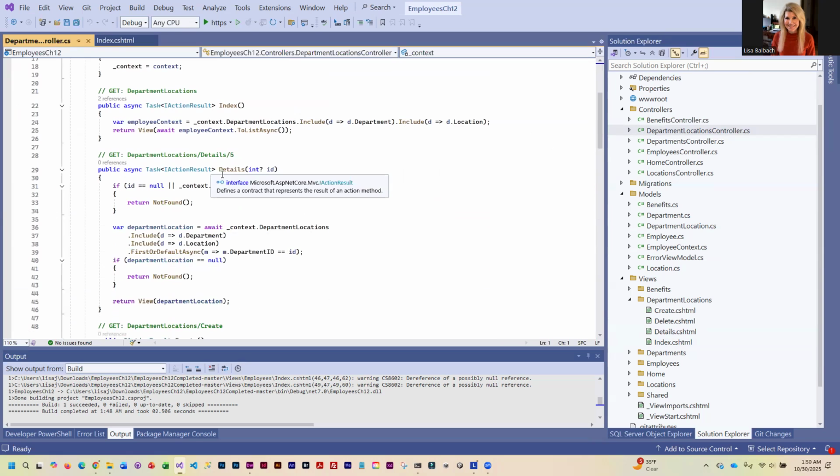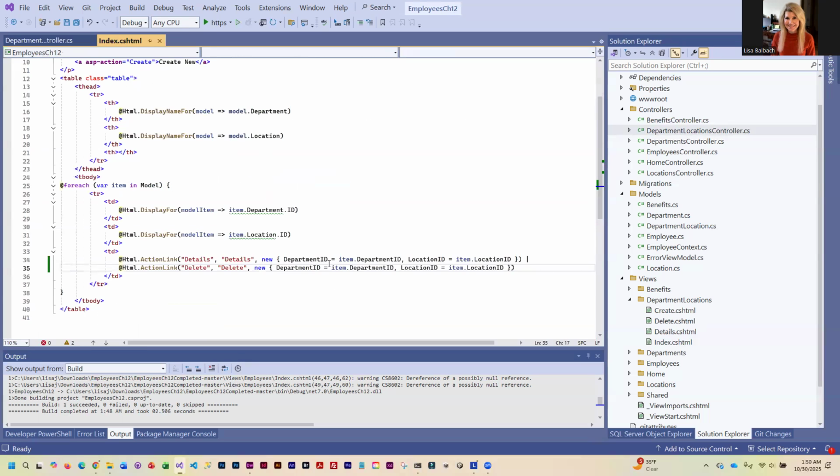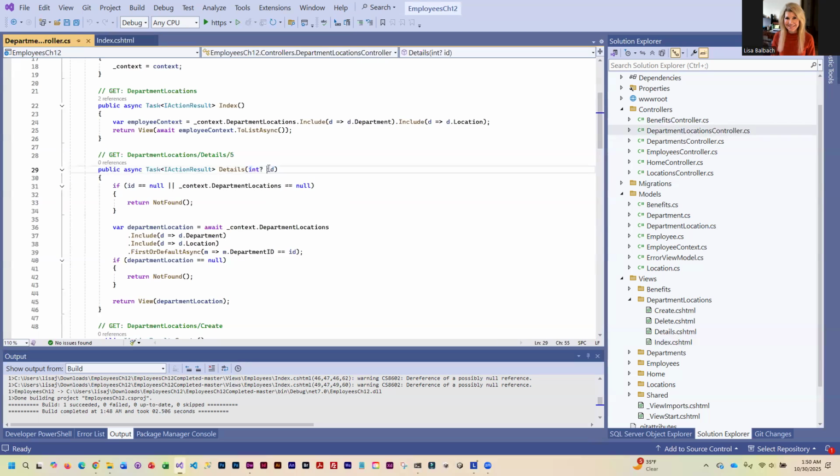So in the details, you can see that it is just pulling in one of the IDs. And we have now changed the name of it. So we're calling it Department ID. So we got to change this to Department ID. And then we've got to tell it now we have another one called Location ID.